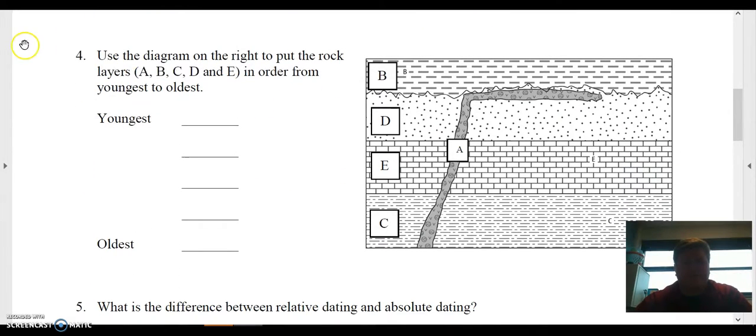Number 4, use the diagram on the right to put the rock layers A, B, C, D, and E in order from youngest to oldest. So youngest at the top right here and oldest down here on the bottom. Which one would be the oldest down here and the youngest up here? Put them in order.